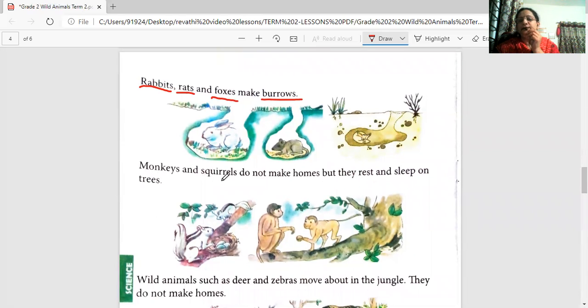Now, monkeys and squirrels do not make homes, but they rest and sleep on trees. What do they do?